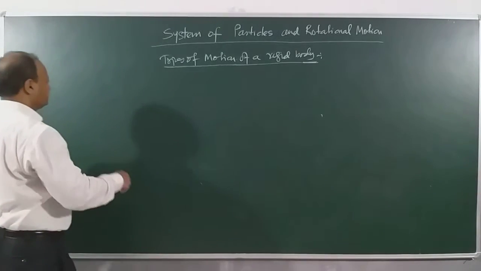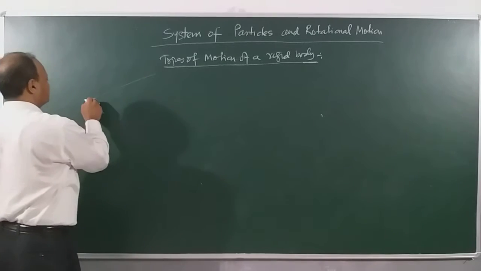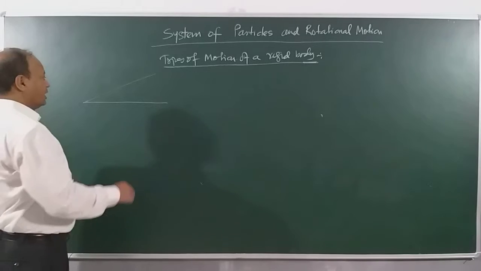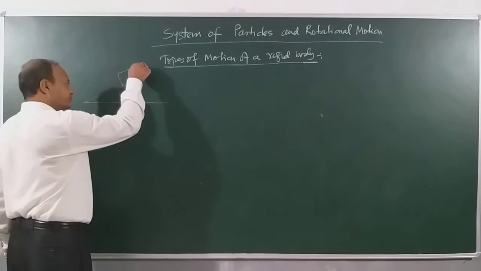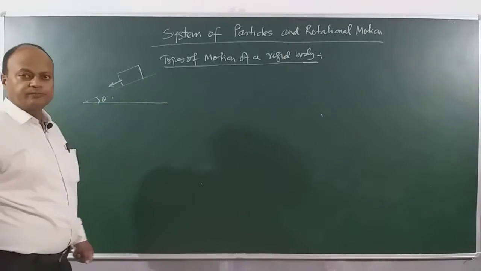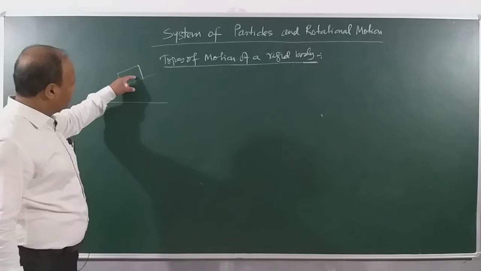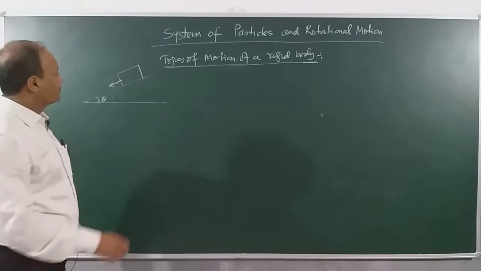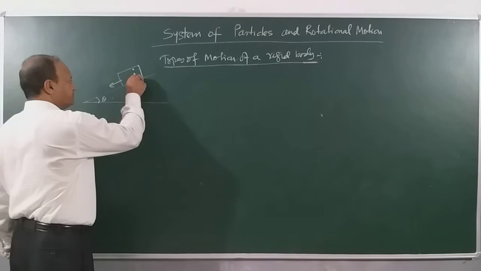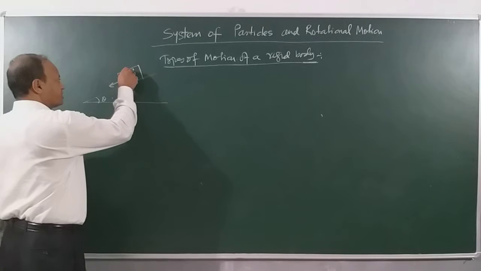You take, for example, an inclined plane and take a block of wood and push it down the slope. Then what do you see? You will see that every particle of this block, suppose I take 3 points A, B and C, they will move down with the same velocity.